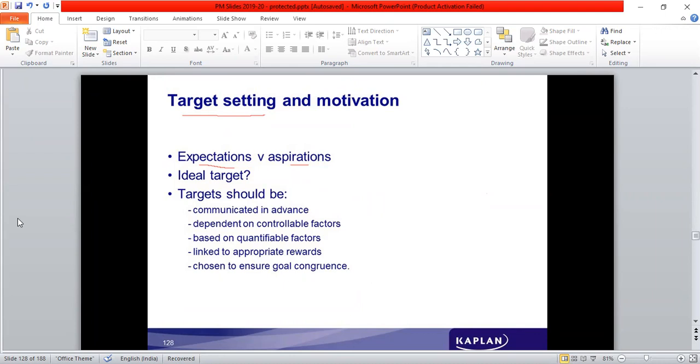So when they are implementing the budget, when the evaluation is taking place, at that time there are certain factors which are not controllable, and certain factors which are in the control of that particular unit. A manager cannot take decisions about everything. There are certain factors which are under his control, and there are certain factors which are absolutely not under his control.